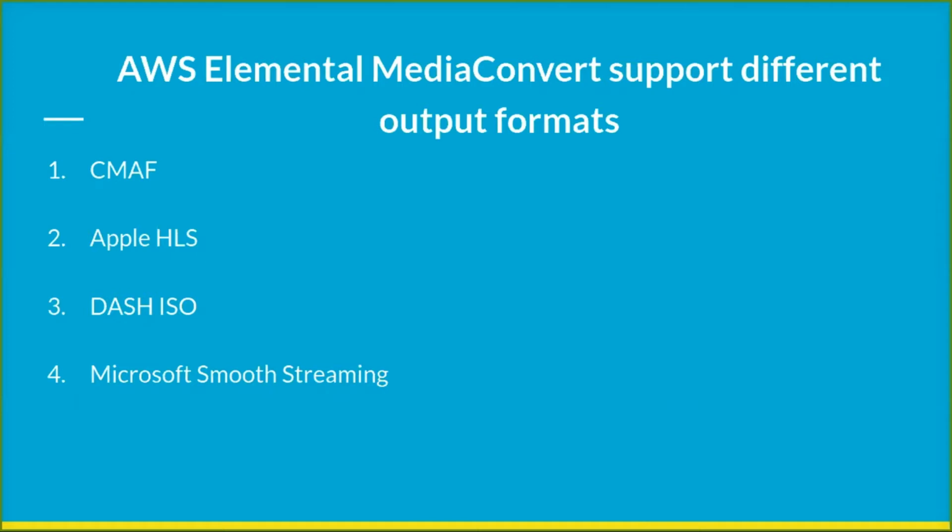Now we will be looking at the different output formats supported by AWS Media Converter. These are formats like CMAF, Apple HLS, DASH ISO, and Microsoft Smooth Streaming. Firstly, we will go through CMAF.